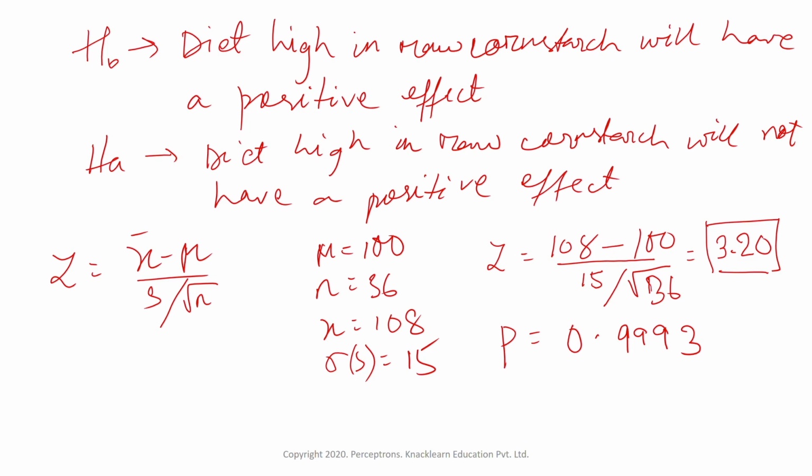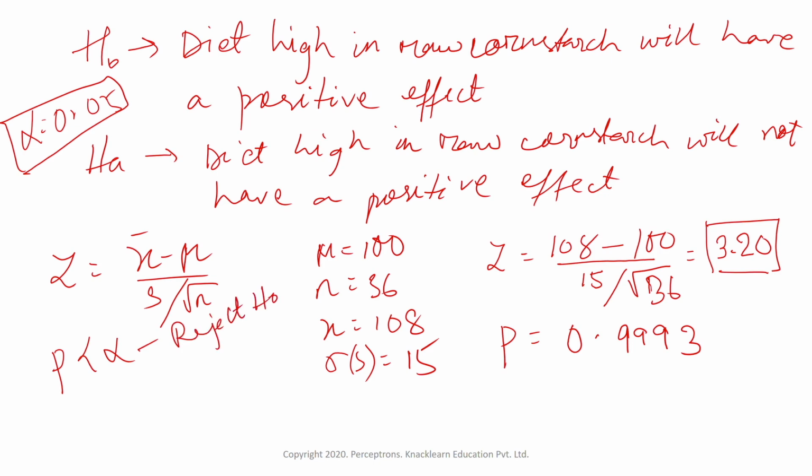Now we know if p value is less than alpha, suppose alpha is 0.05, which is the basic value we can take, so the significance level is 0.05, that means 5%, so confidence is 95%. If p value is less than alpha, then we reject null, and if p value is greater than or equal to alpha, then do not reject the null.